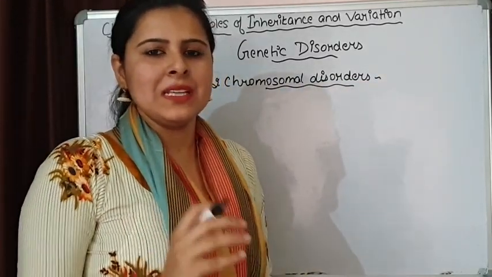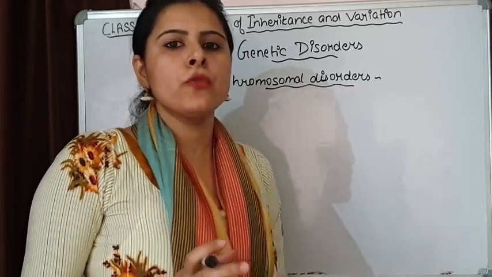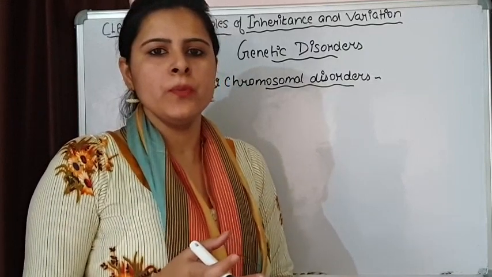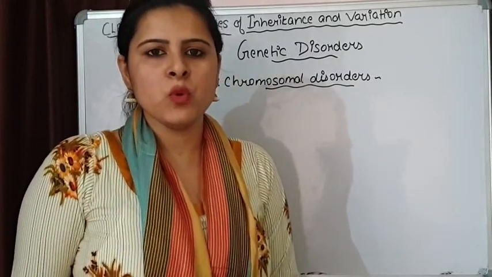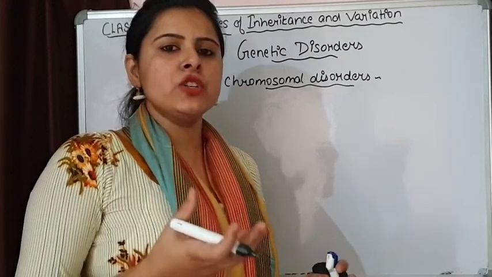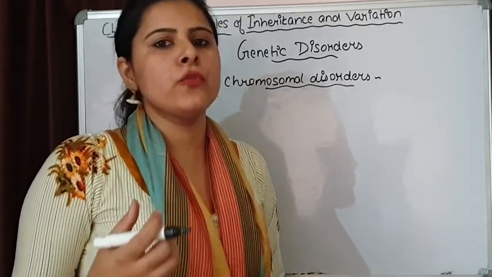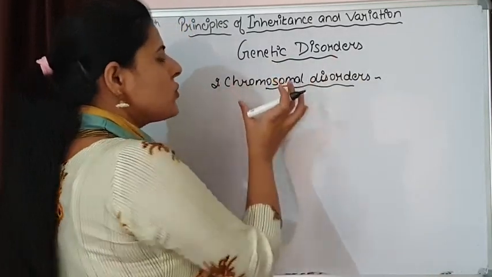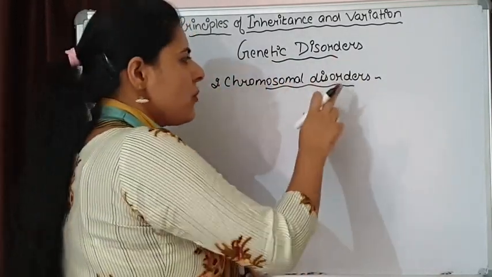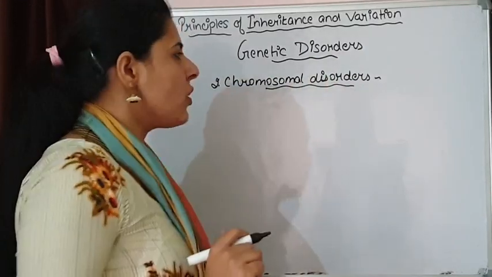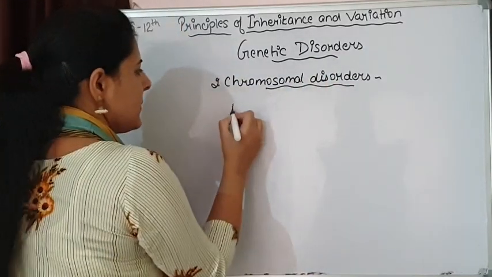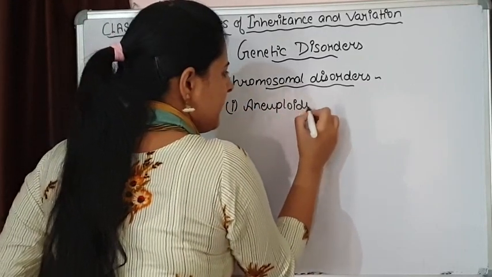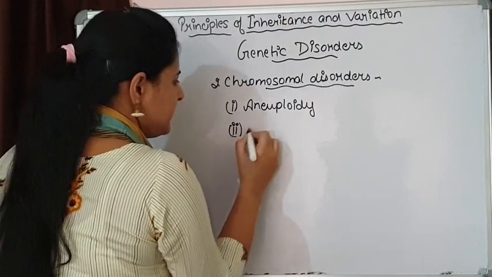Chromosomal disorders means the number of chromosomes is different. Either there is addition of an extra chromosome, or there is deletion of a chromosome, or it can be addition or removal of a complete set of chromosomes. Both situations can be there. So complete chromosomes are involved. That's why we are saying chromosomal disorders. These chromosomal disorders are of two types: aneuploidy and polyploidy.